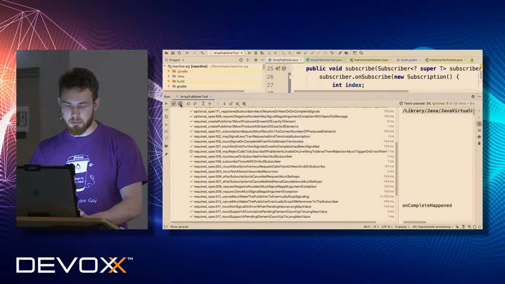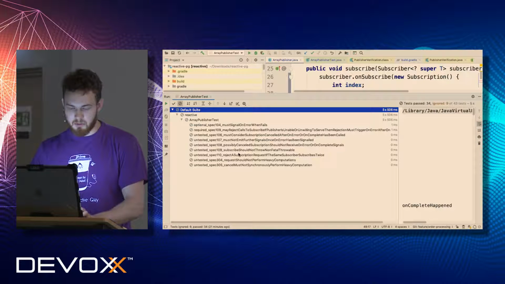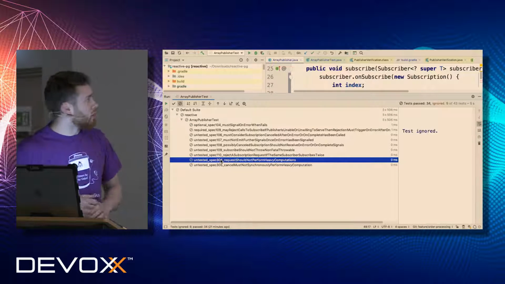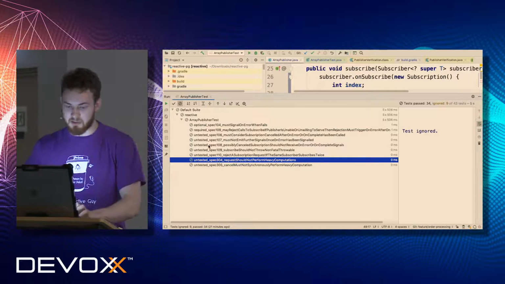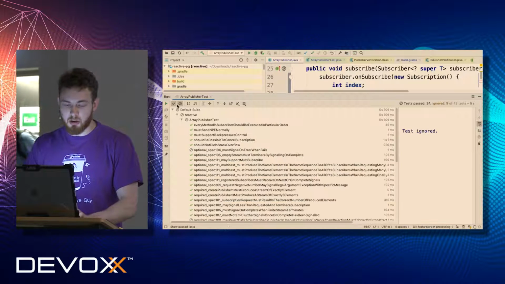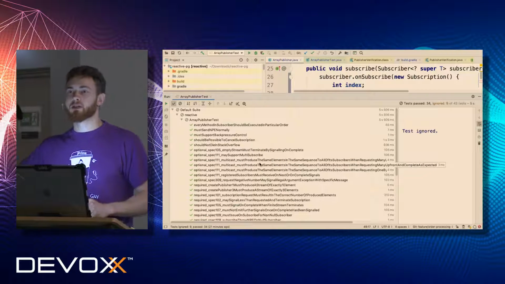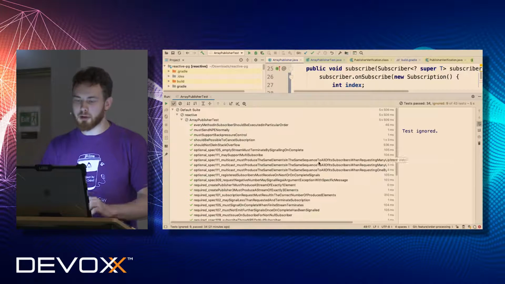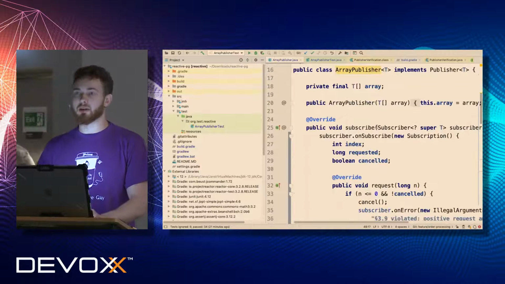Of course, there are a few untested cases which are specified as cases that we can't test, but in general, all the others don't verify any multi-threading. And this is a problem. If you're going to create a publisher, you can easily end up with such an implementation, right?